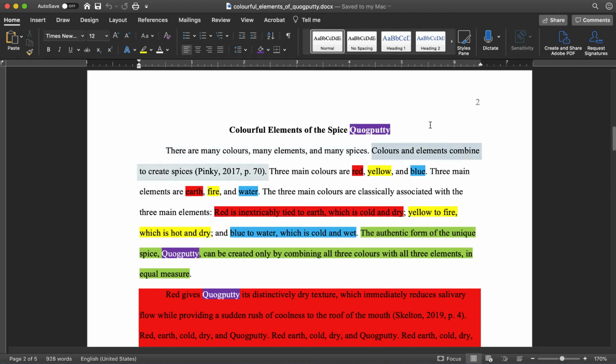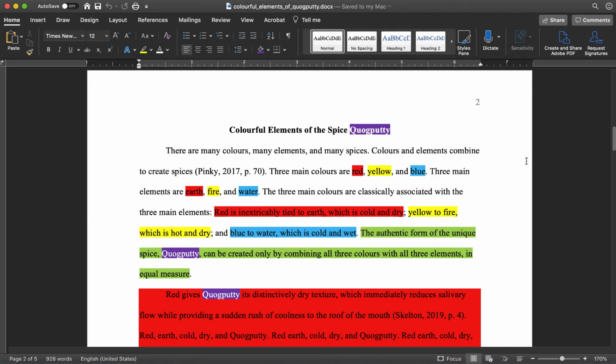And then I make a statement here. Colors and elements combine to create spices. And you notice I cite this because I made a statement that's to be taken as fact. So I give a citation for it. The next sentence, three main colors are red, yellow, and blue. So red I put in red, which you'll see why in a minute. Yellow in yellow, blue I highlight with blue.